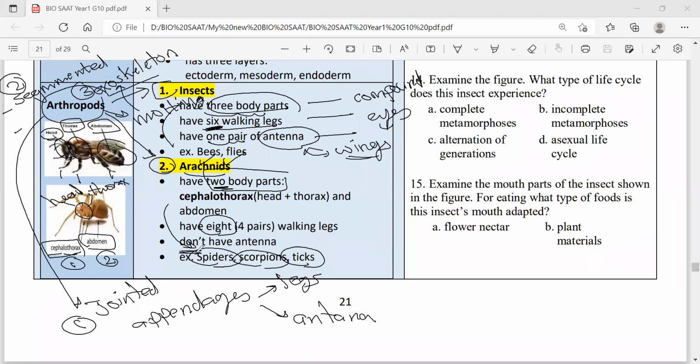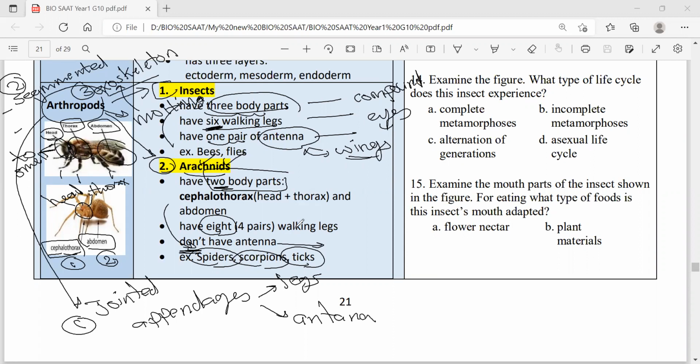They don't have antenna. Only insects and crustaceans, the third group, have antenna. And antenna are sensory organ. For example, the insects use to detect odor, to smell, you can say. To smell, they use the antenna. Yeah, insects produce pheromones. Pheromone is a chemical they use to communicate.